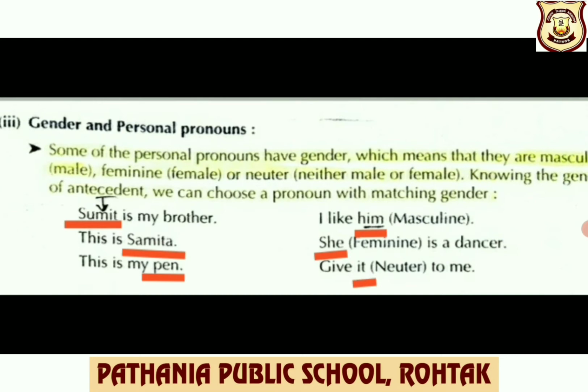Because Sumit is masculine, the pronoun also is used according to the gender, that is him here. Next example, this is Samita. She is a dancer. So we know Samita is feminine. So in place of Samita, the pronoun she has been used. This is my pen. Give it to me. Because pen is neuter, we are using the pronoun it.